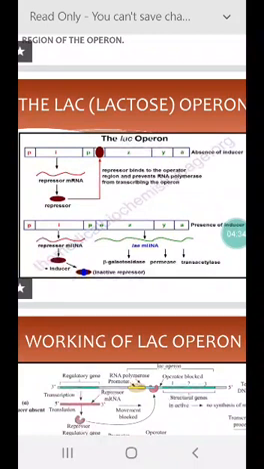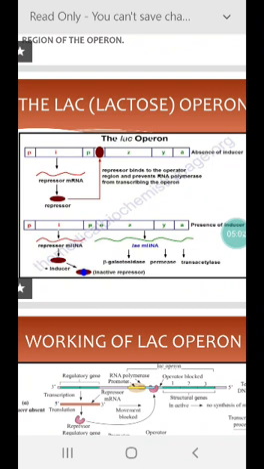Permease is needed for the entry of lactose into the cell. Beta galactosidase brings about hydrolysis of lactose into glucose and galactose, while the third enzyme, transacetylase, transfers an acetyl group from acetyl coenzyme A to beta galactoside.